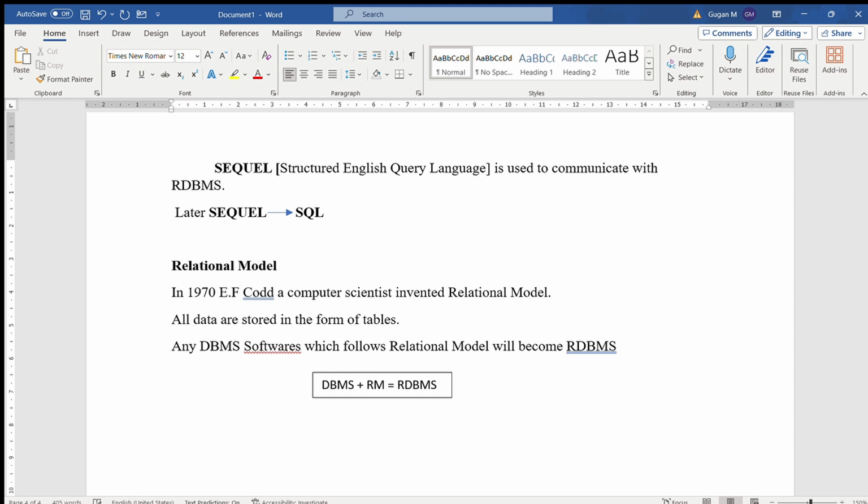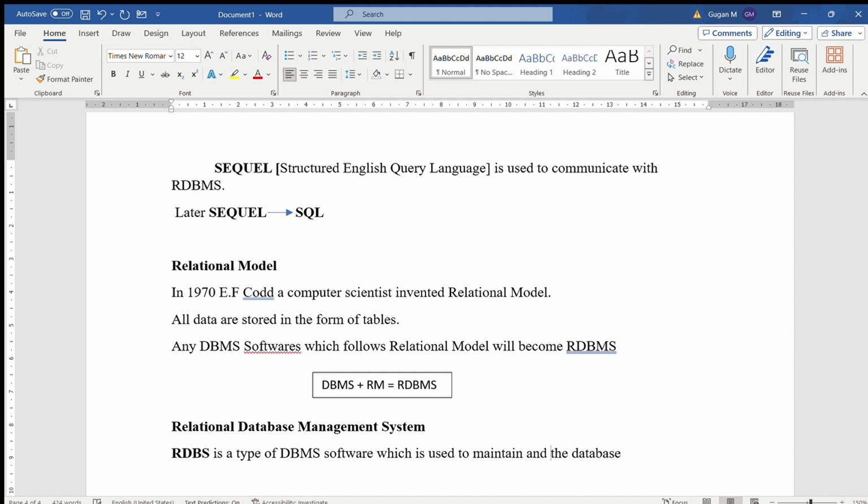Now we are going to learn about relational database management system. RDBMS is a type of DBMS software which is also used to maintain and manage the database.